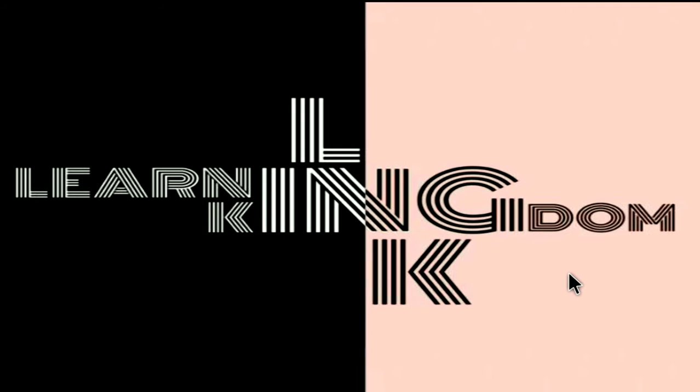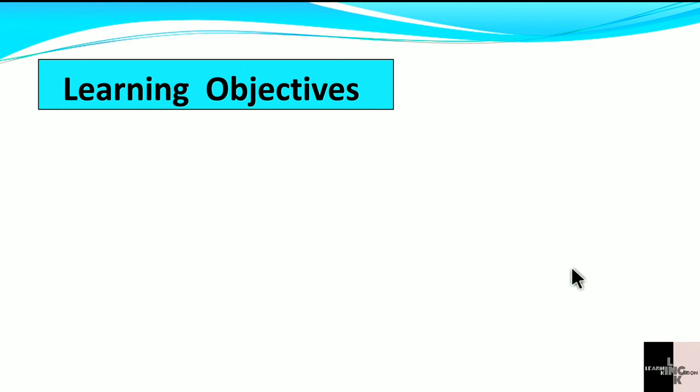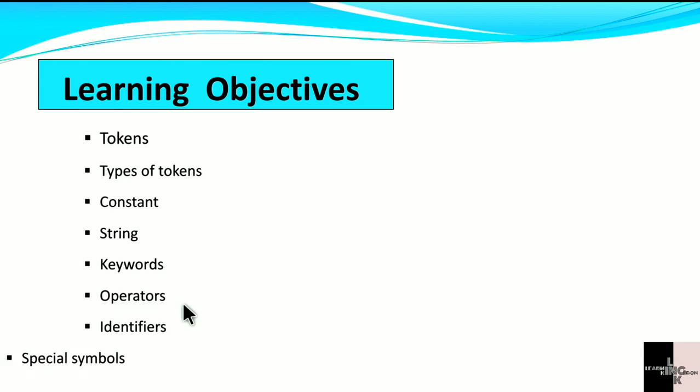In the last class, we discussed flowcharts, their benefits, and where we use them. Today we are covering the main concepts: tokens, types of tokens, constants, strings, keywords, operators, identifiers and special symbols. These are some basic as well as very important topics. So this session is going to be very special for you. Stay with us until the end.